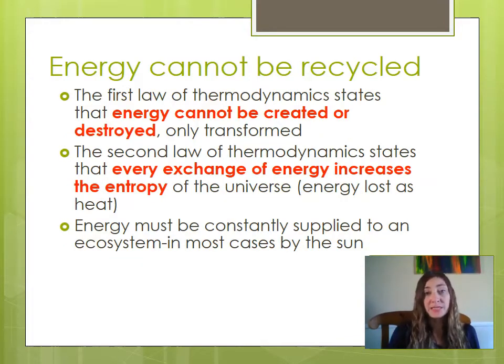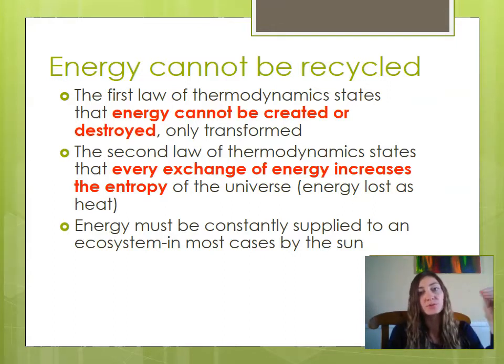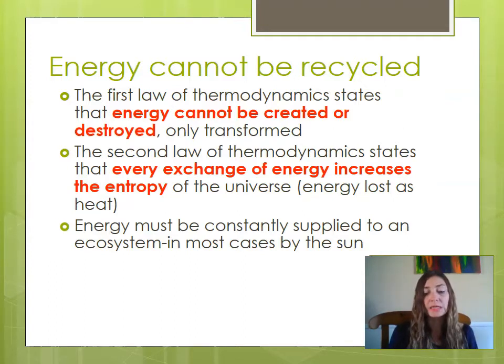Energy flows through an ecosystem and it cannot be recycled. You cannot capture the energy once it leaves as heat. Once it's gone to the universe, it's gone to the universe. And that is due to the first law of thermodynamics, which states that energy cannot be created or destroyed, merely transformed. So we can take it from one form to another as it moves through a trophic pyramid, but it cannot be recaptured. The second law of thermodynamics states that every exchange of energy increases the entropy of the universe. So what this is basically saying for us is that energy is lost as heat, and we see this at every level through an ecosystem.